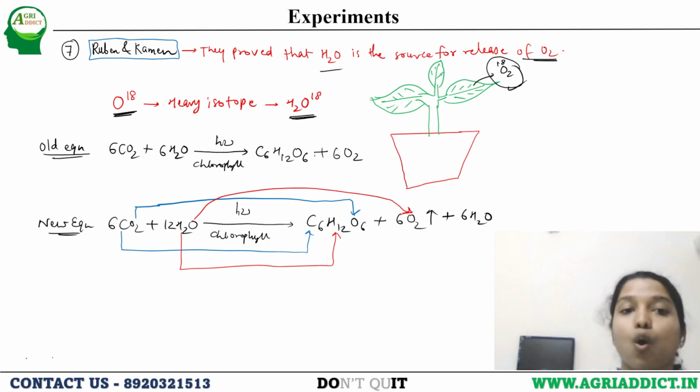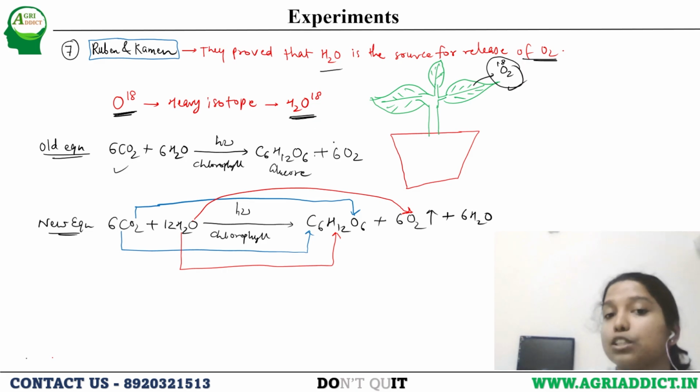That means whatever water we are giving is responsible for the release of O2. Earlier, the equation we used to study was 6CO2 plus 6H2O in presence of sunlight and chlorophyll gives glucose plus oxygen. From this we might suppose that CO2 is responsible for the oxygen.